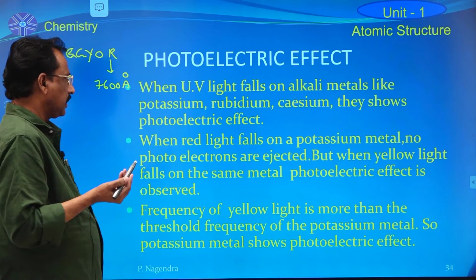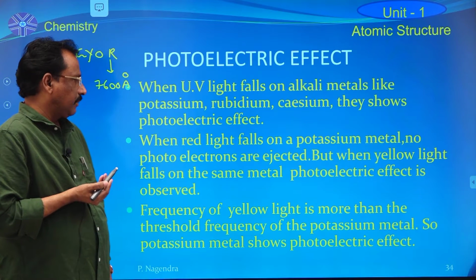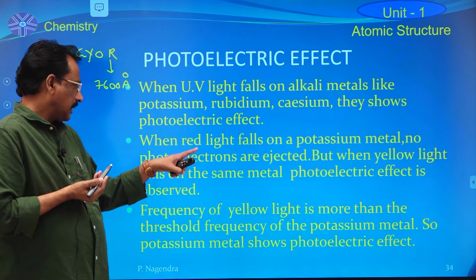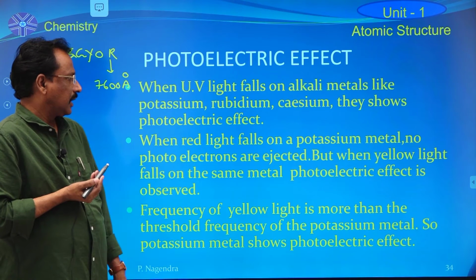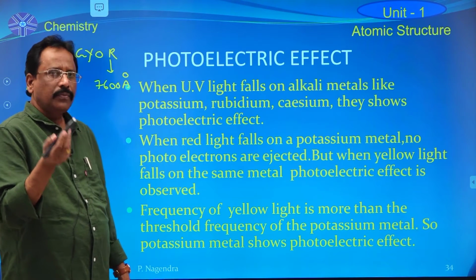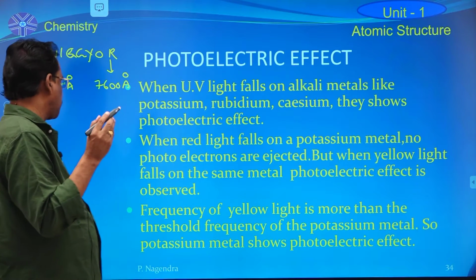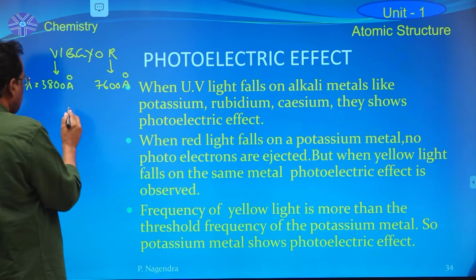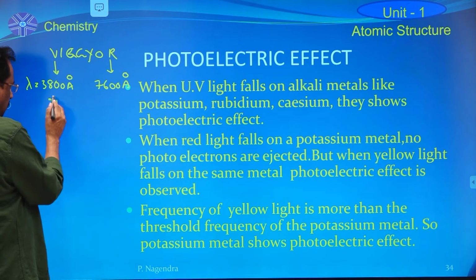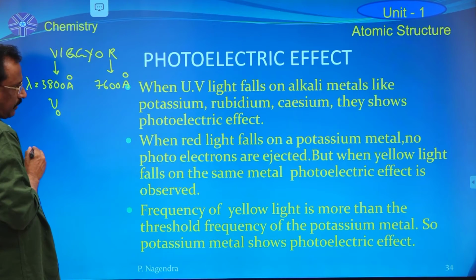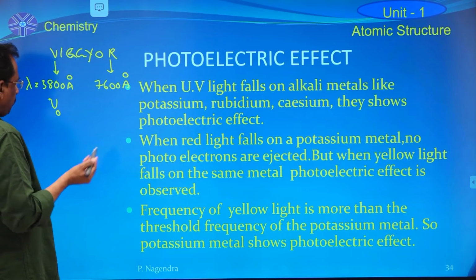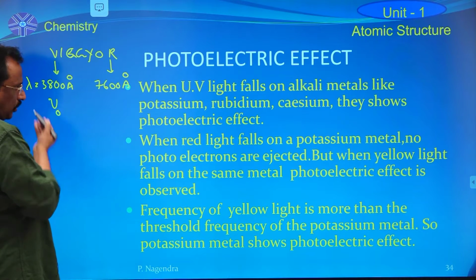That means in the long form periodic table, each and every metal has some frequency which is known as the threshold frequency. The threshold frequency of any metal is represented by nu 0.